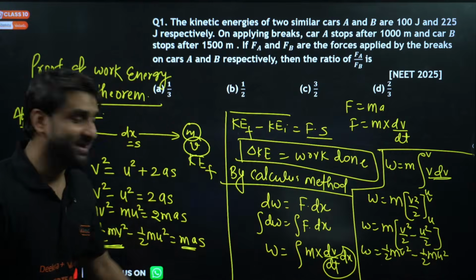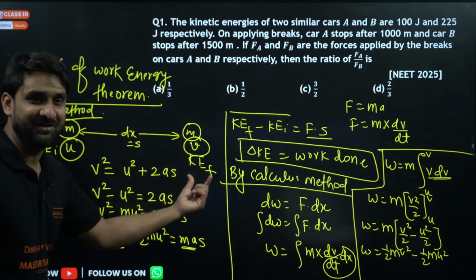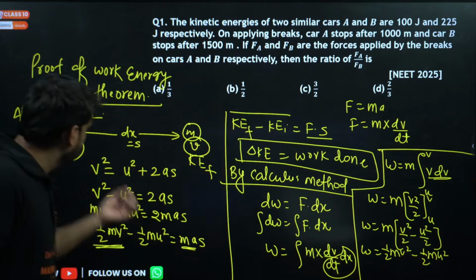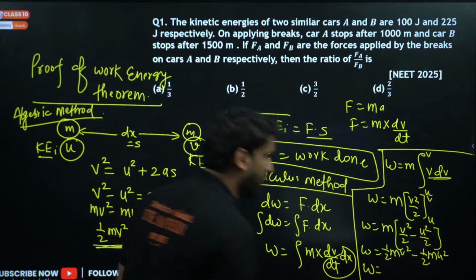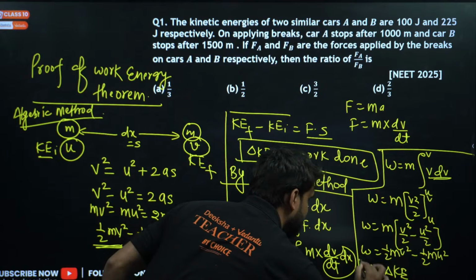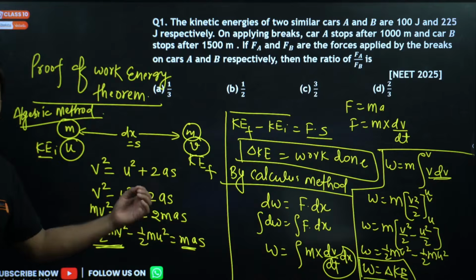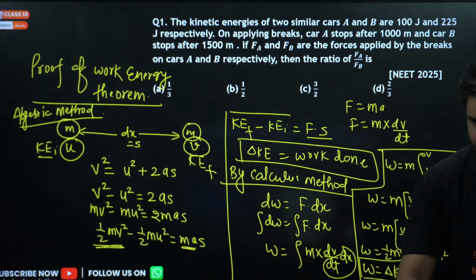Oh my god, again look here: half mv square is the final kinetic energy at this point, and half mu square is the initial kinetic energy. So we got the equation: the work done is equal to what, my dear champion? Change in kinetic energy. This is the work energy theorem.